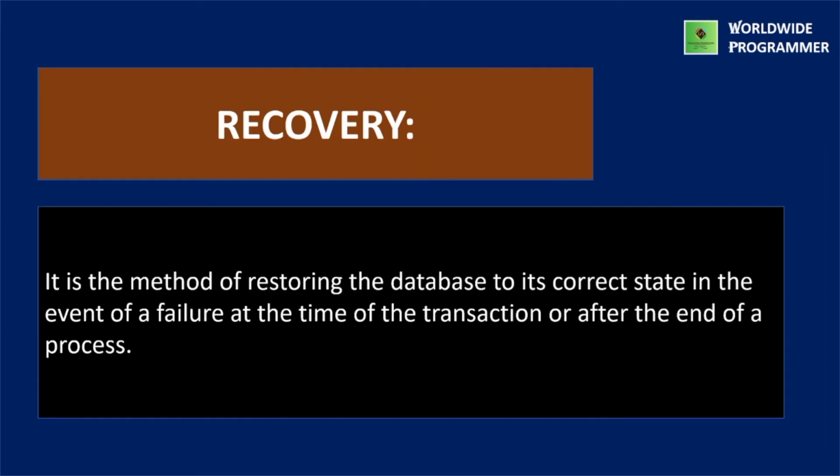Next one is recovery. It ensures that the aborted or failed transactions do not create any adverse effects to other transactions and other databases. The mechanism in a database management system, or DBMS, makes sure that the database is returned to a consistent state after a transaction fails. This is the method of restoring the database to its correct state in the event of a failure at the time of the transaction or after the end of a process.